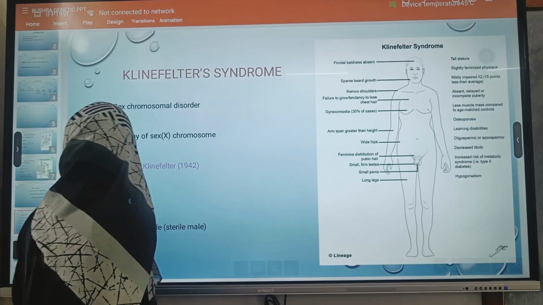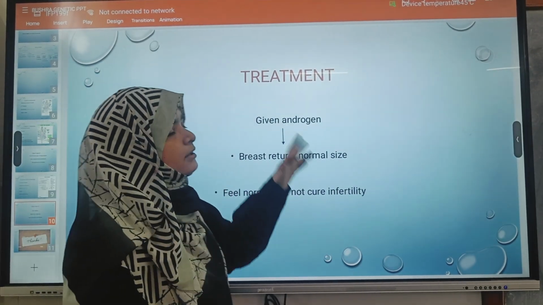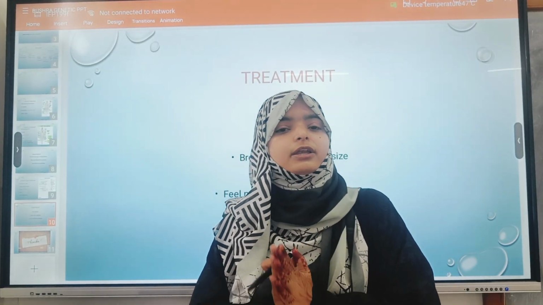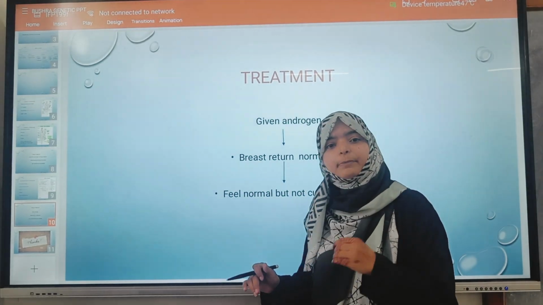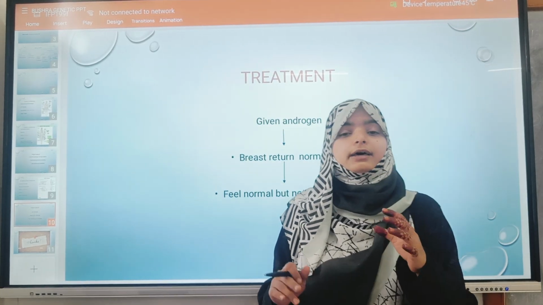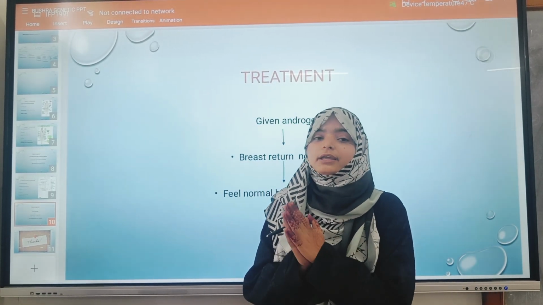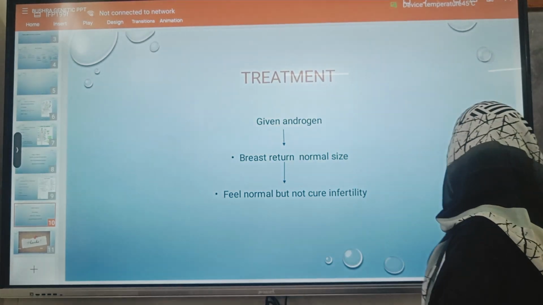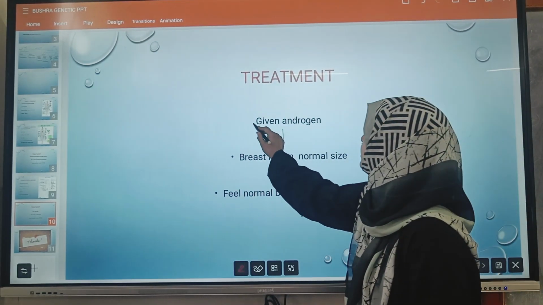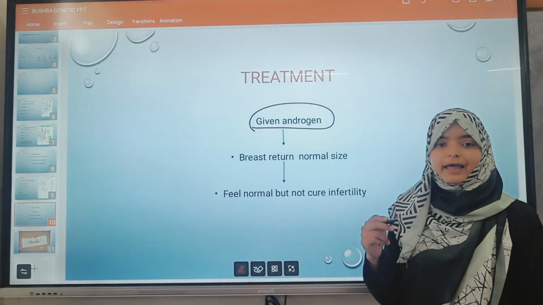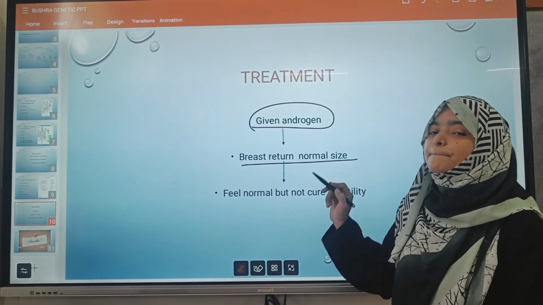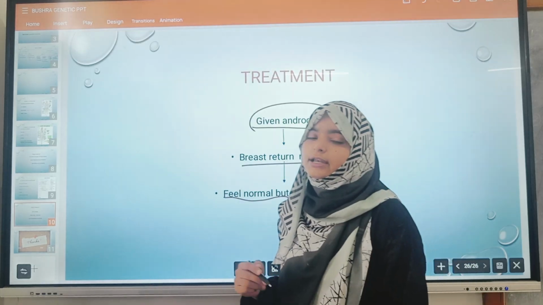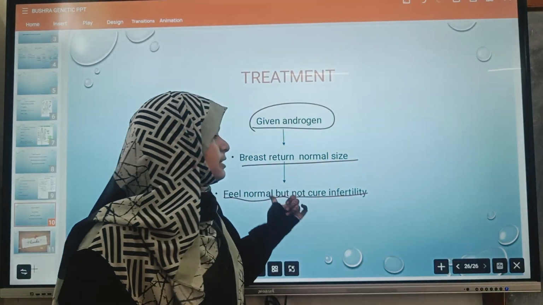Now come to the treatment of this. Just like Turner syndrome, we can treat it but not cure the sterility or infertility of the male. In this case, the male can live normally and feel normal, their breast will return to normal size, but their infertility will not be curable. In this, we give androgen because the gonads do not produce it properly, so we give androgen externally. These androgens will help the breast return to normal size, and he can feel normal, but the infertility is not cured by this treatment.